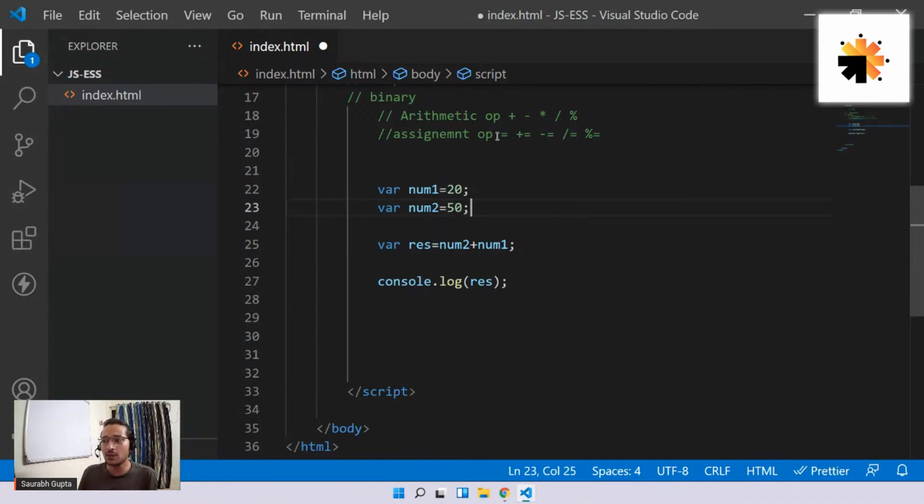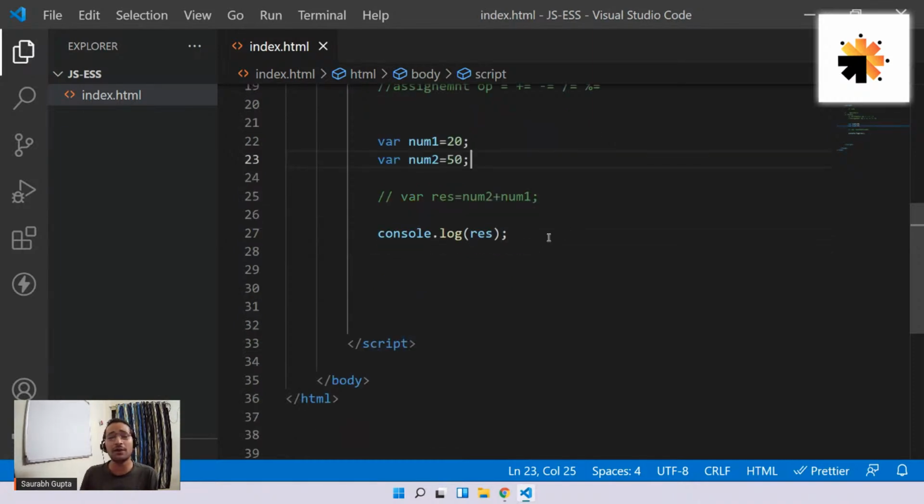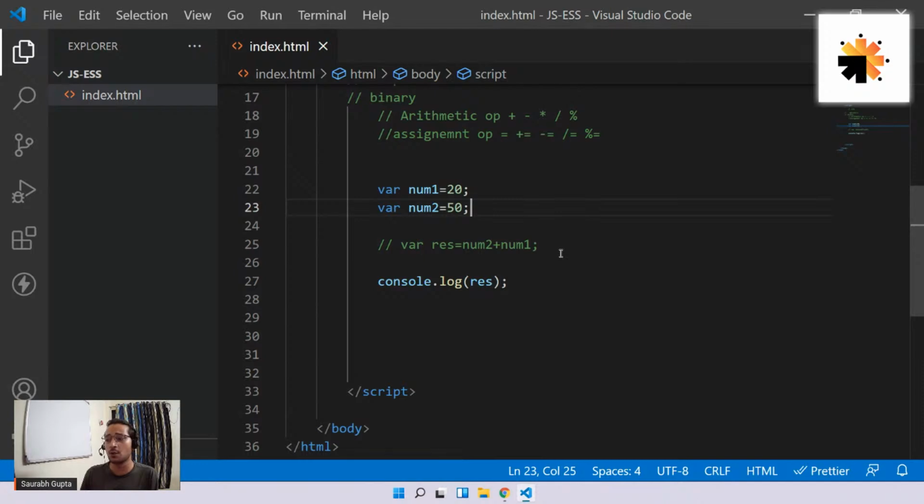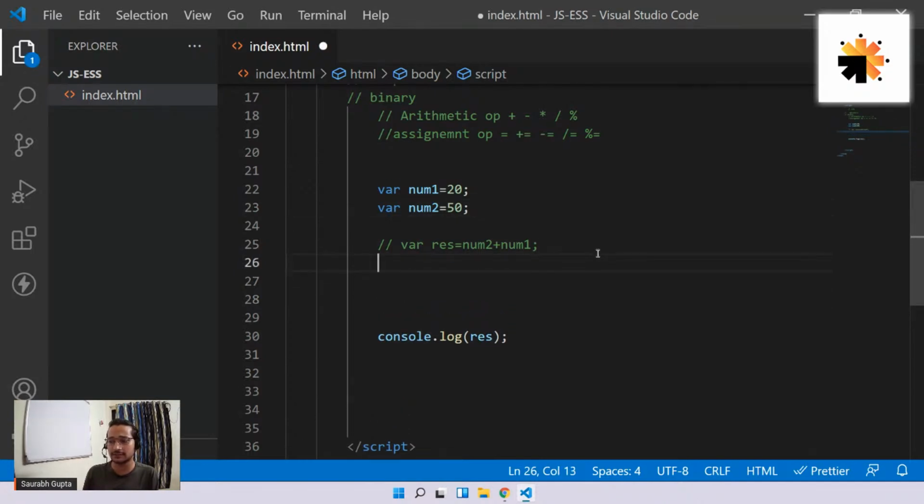So see, equal to we are already using. It is basically used to assign values. So what is the use of this plus equal to, minus equal to? What are they for? So let's see that. So in this case, let me just comment this out. I don't want to use it anymore. Now let me show you how this plus equal to works. See guys, it works like this.